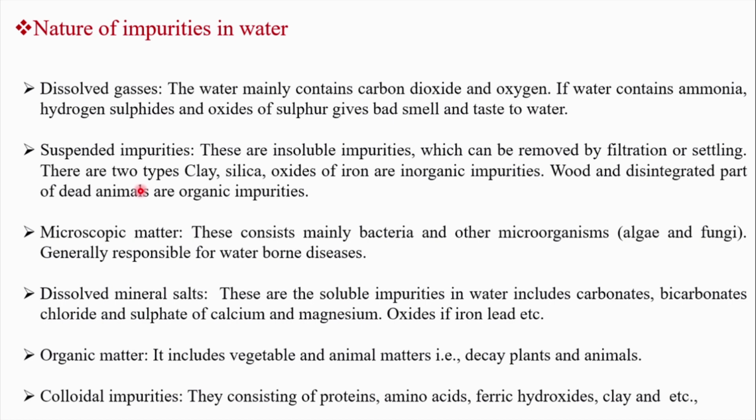So here we have listed some of the chemical and organic impurities. Coming to the first one, that is dissolved gases. Common gases that are dissolved in water are carbon dioxide and oxygen. Minimum 8 ppm of oxygen must be present in raw water for the aquatic life. And carbon dioxide, because of the respiration of the aquatic animals, carbon dioxide will be released into the water body. That's how the carbon dioxide will be available in the water.